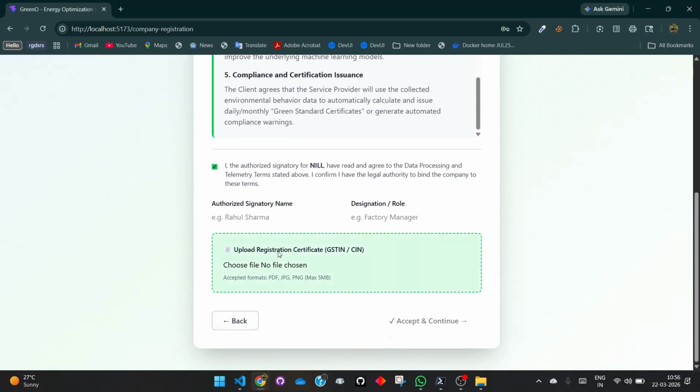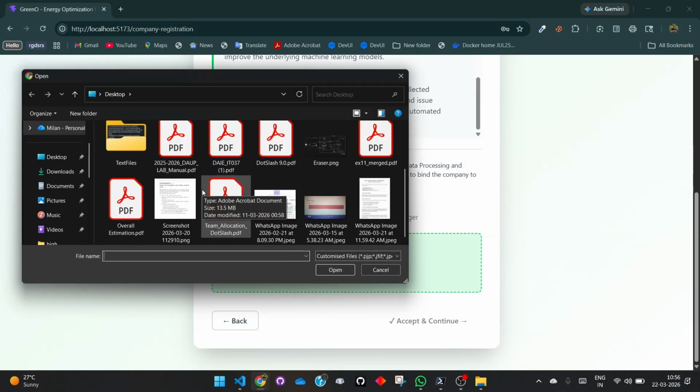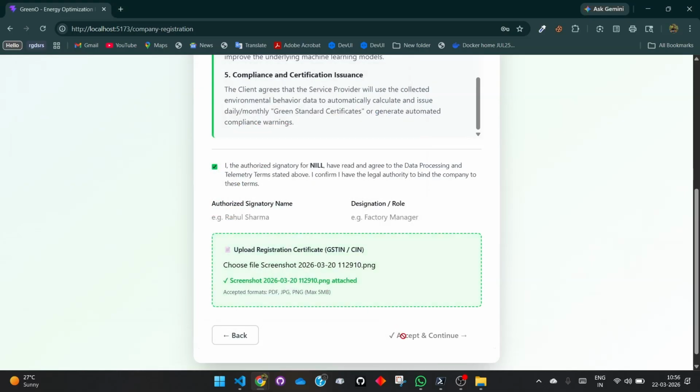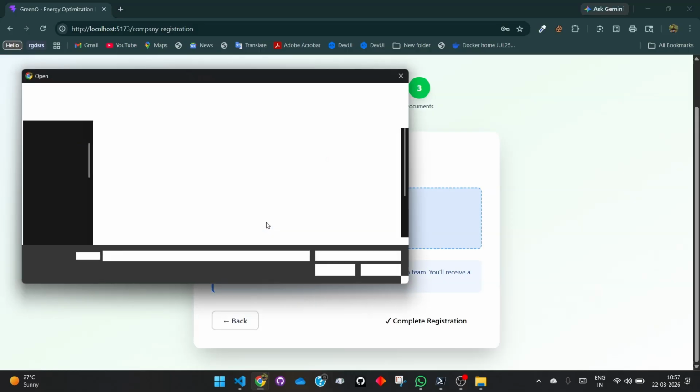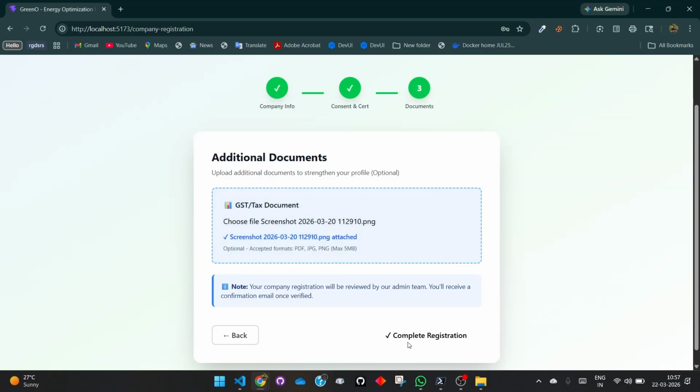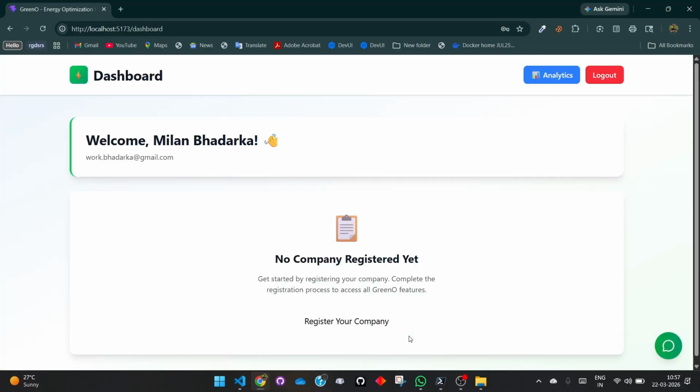And here the company needs to add their certificate of GST. So we can simply add that. We have to simply give the basic information here. Okay, so now we have to add the GST tax document. Yeah, and you can see the note that once we have added all these documents, we need to validate these documents, right? It needs to be verified.